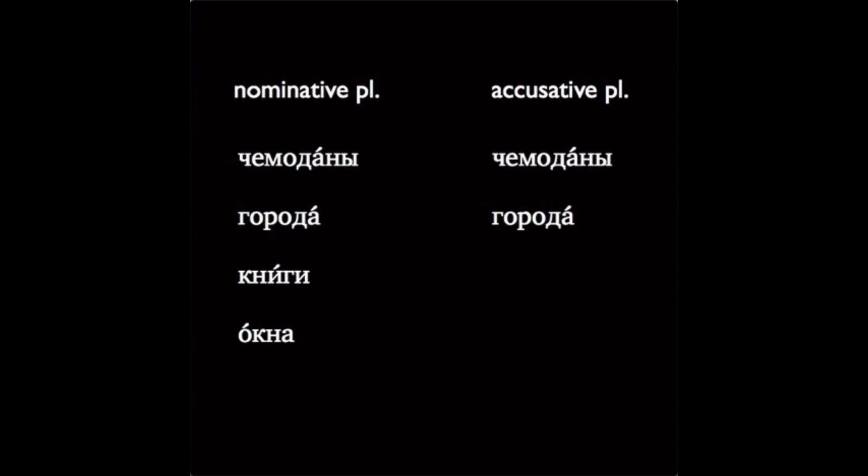The good news about many other words is that there's no change from the nominative there either. So the accusative of words like чемодан, город, окно look just like the nominative. Чемодан, город, окно. And this is true for many plurals too. The accusative plural looks just like the nominative plural. Чемоданы, города, книги, окна. Now keep in mind that our a to u, ya to yu rule applies only to feminine nouns. Города is an irregular plural of город, and окна is the normal neuter plural, so we don't want to change the a in those words.